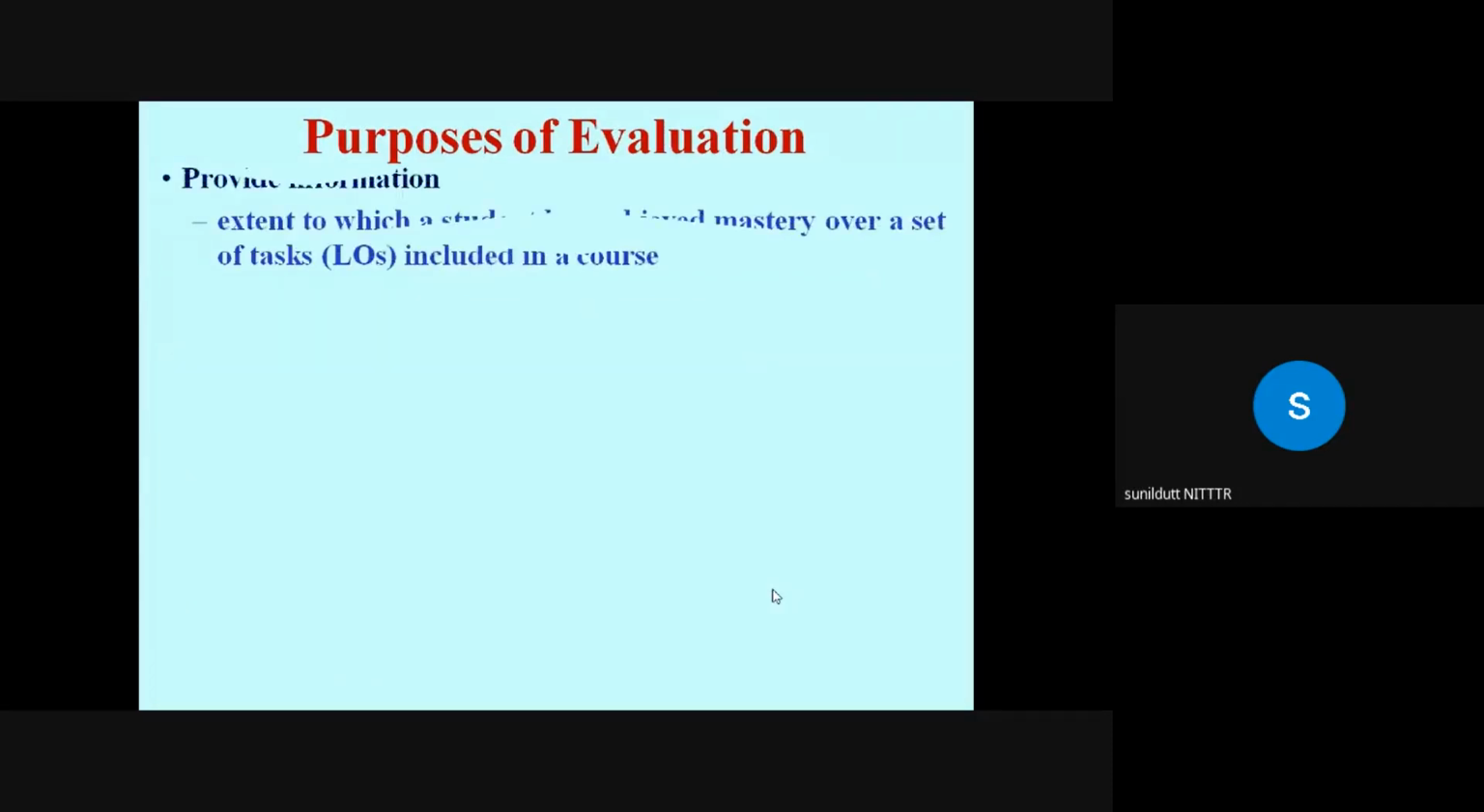So the purpose of evaluation, you see, is that basically the evaluation provides information to the student, information to the teacher, information to the curriculum developers or management experts or administrators. So it provides information regarding the extent to which a student has achieved mastery over a set of tasks, or learning outcomes included in a particular course, or provides information for comparing the performance of students in relation to learning outcomes.